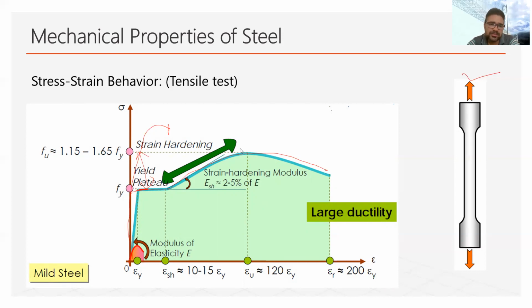Using this stress strain curve, we can determine the elasticity, the yield stress, and the maximum strength of the steel, how much maximum stress it can take. So the stress strain curve plays a very important role in determining the properties of steel.